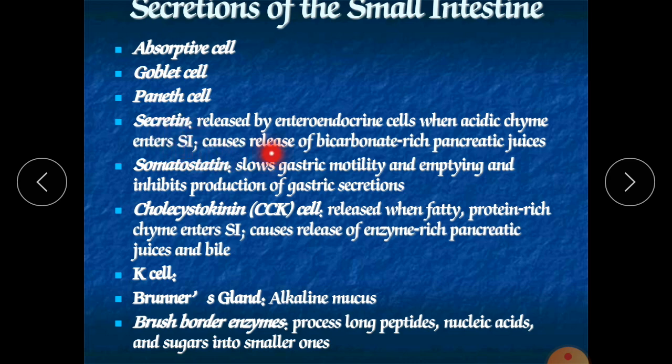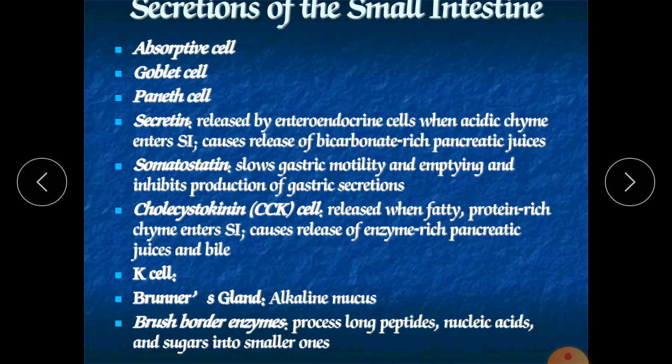It causes release of bicarbonate-rich pancreatic juice. Next is the CCK cell, which releases cholecystokinin. It is released when there is a fat or protein rich diet in our chyme, and it causes release of enzyme-rich pancreatic juice and bile.